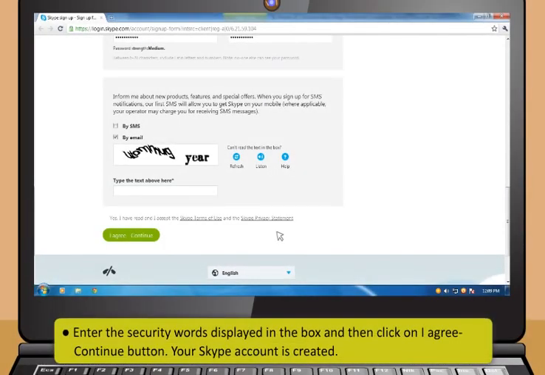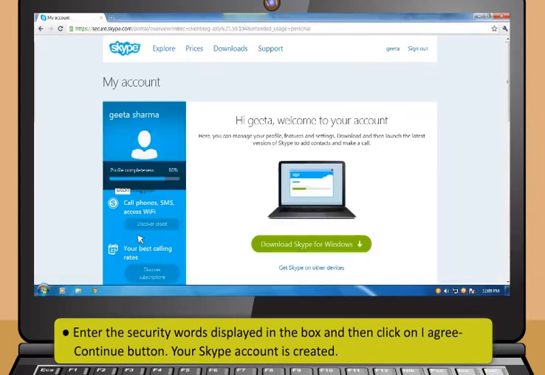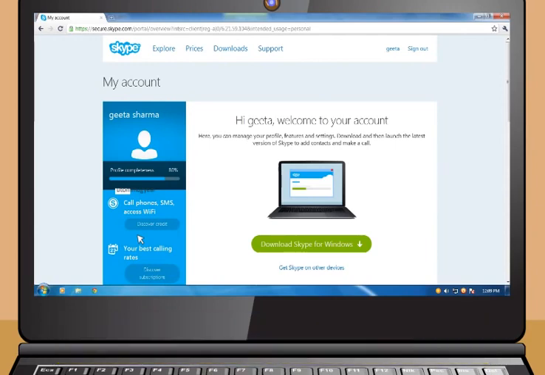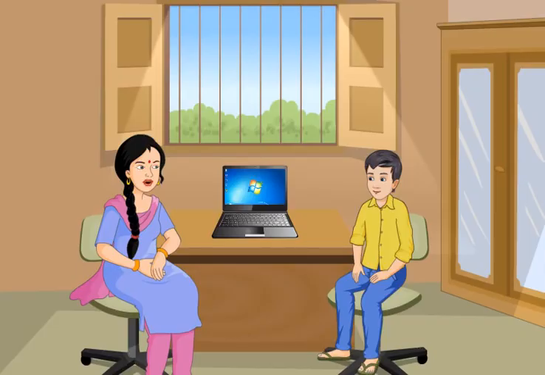Next, enter the security words displayed in the box and then click on I agree continue button. Your Skype account is created. Now, I will teach you how to interact with contacts by using Skype.